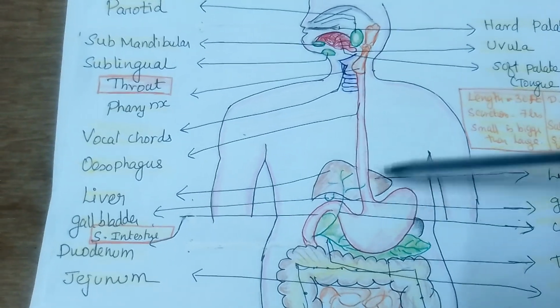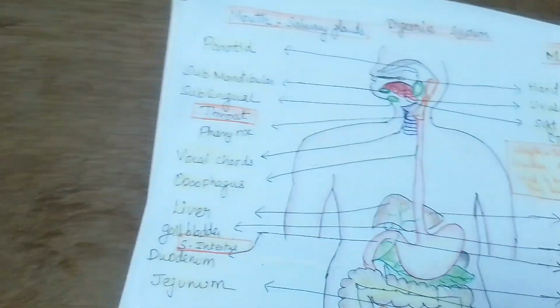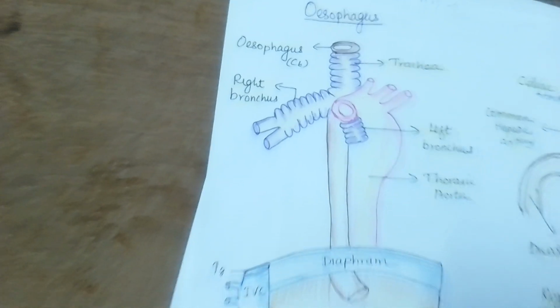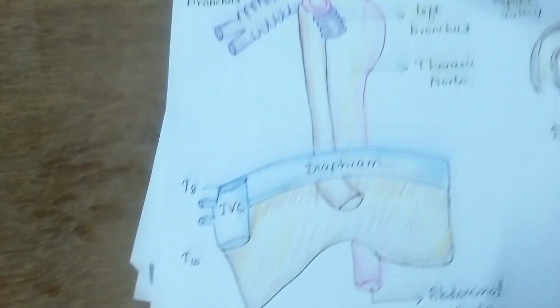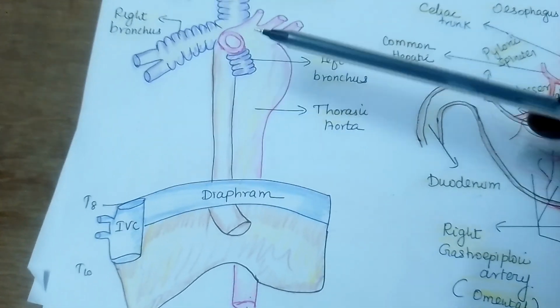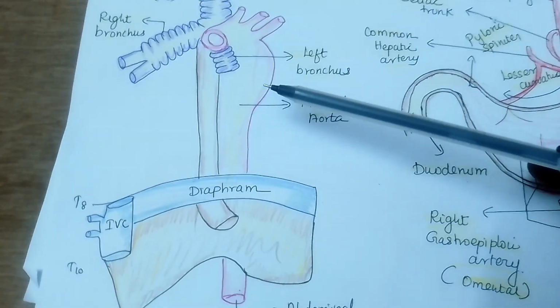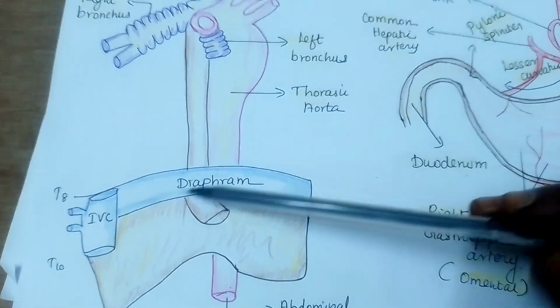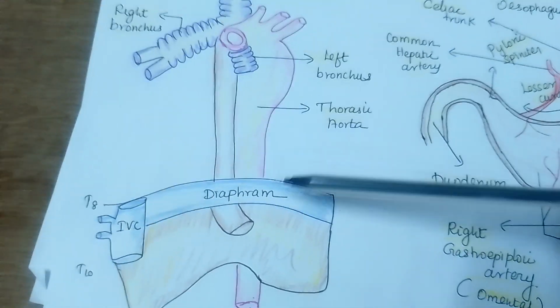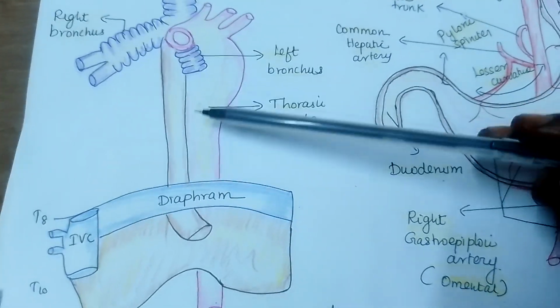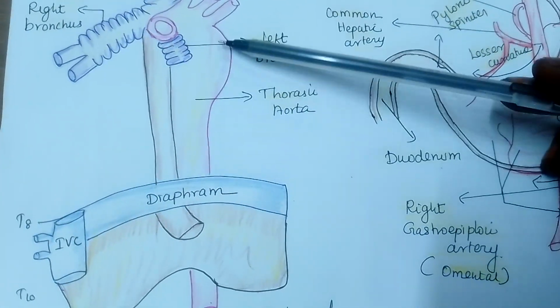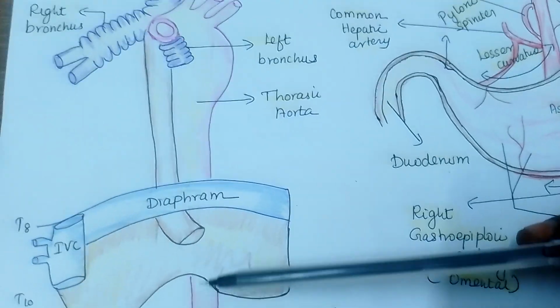For the arterial supply, you can see this picture very clearly. This is the esophagus. This is the aorta, with the diaphragm below. The thoracic part is called the thoracic aorta, and here is the abdominal aorta.